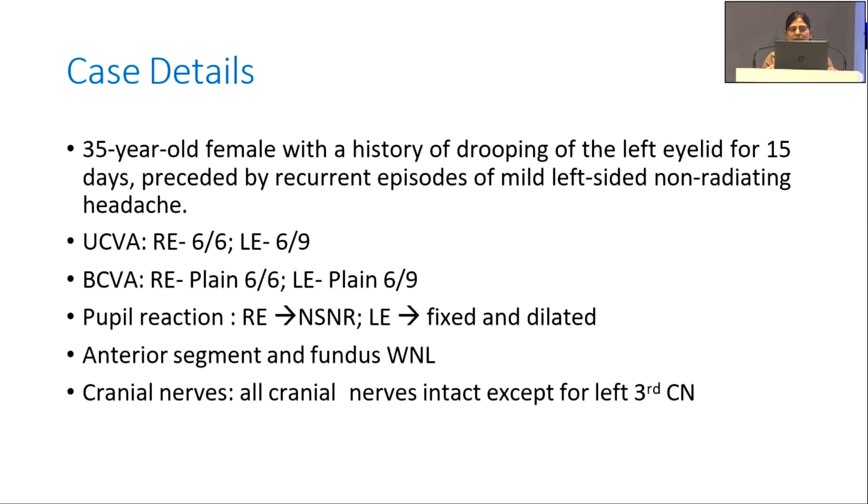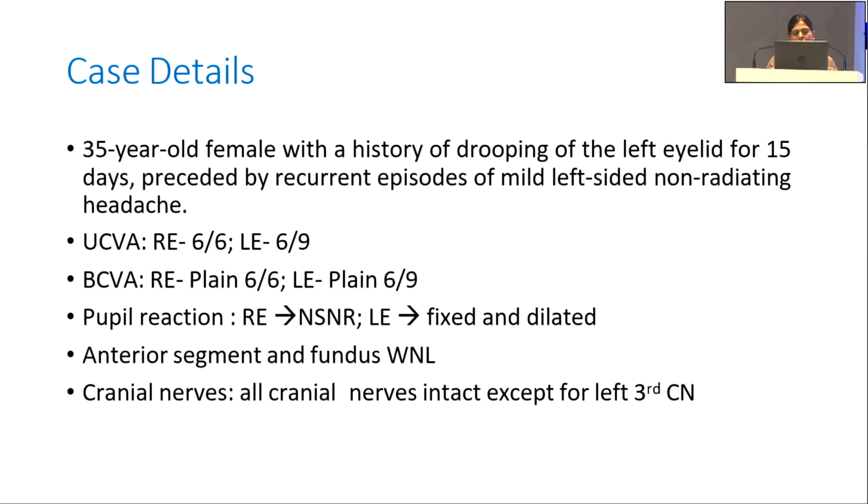My patient was a 35-year-old female with a history of drooping of left eyelid and outward and downward deviation of left eye for 15 days, which was preceded by recurrent episodes of mild left-sided non-radiating headache, which lasted for 30 minutes. Her uncorrected visual acuity was 6/6 in right eye and 6/9 in left eye respectively. Best corrected visual acuity was also 6/6 and 6/9 in the right eye and left eye.